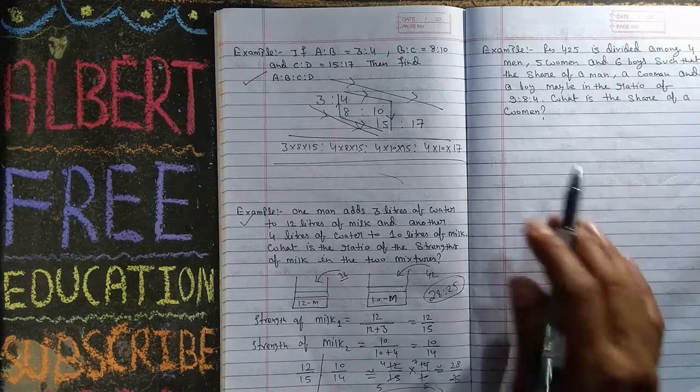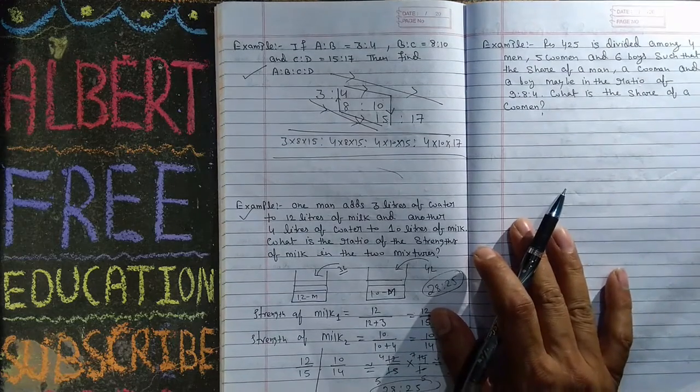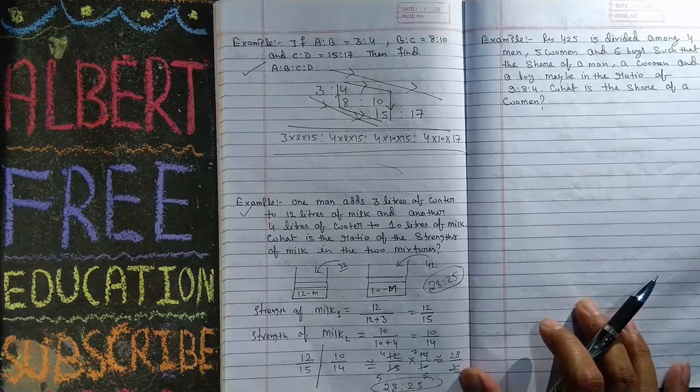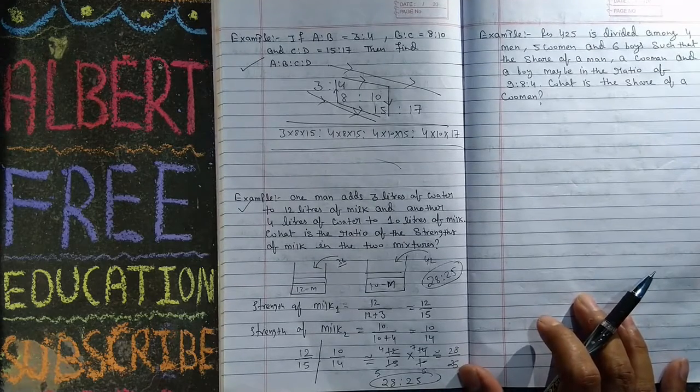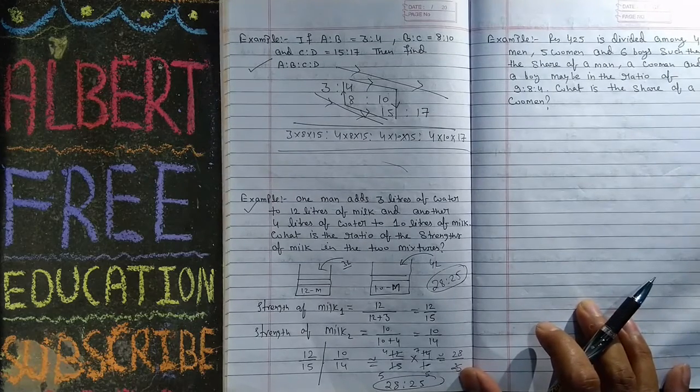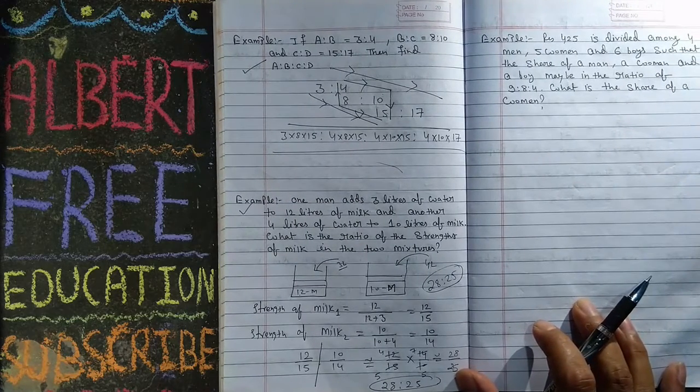Now our next question. What is he asking?